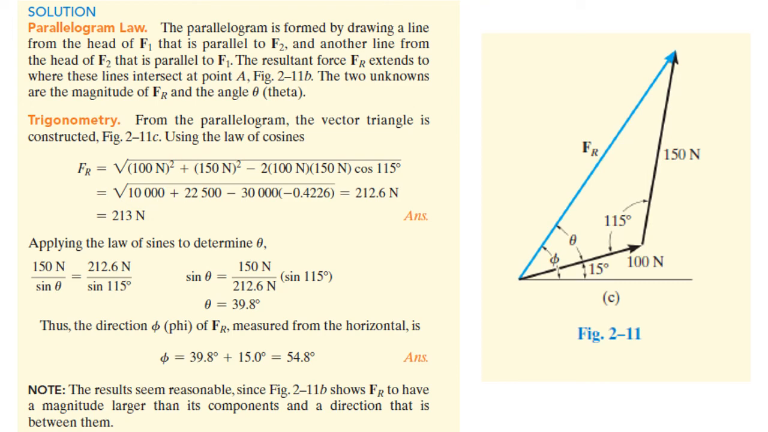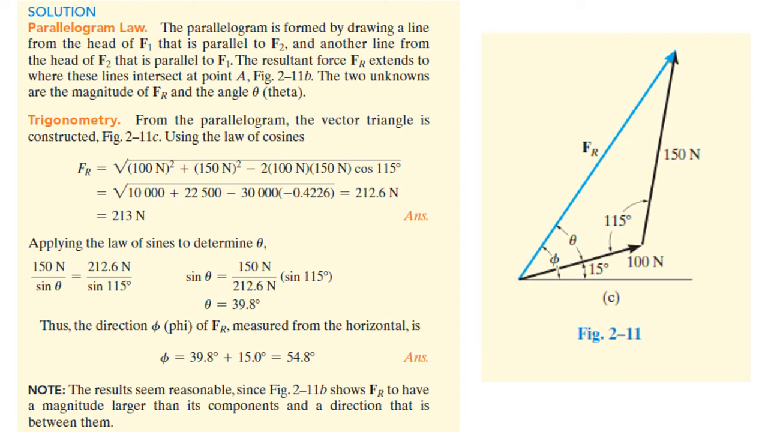So if you see the problem here, Fr equals root over 100 Newton squared plus 150 Newton squared minus 2 times 100 Newton times 150 Newton times cosine of the angle between them, which is 115 degrees. If you complete this sum, you get Fr equals 213 Newtons. So this is the answer, 213 Newtons.